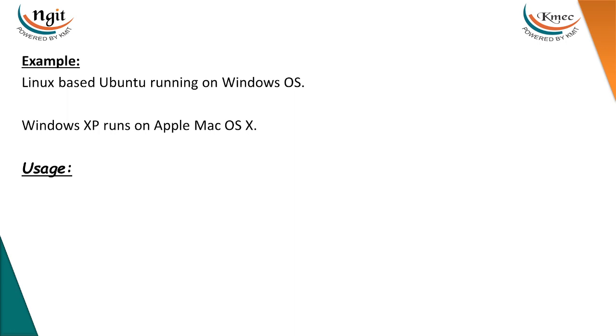As for usage, we can run multiple operating systems on a single machine. You can develop different applications for different operating systems, test them, and also debug them.